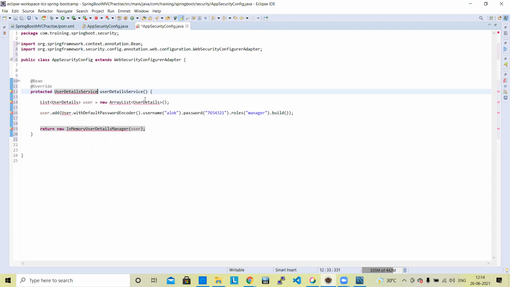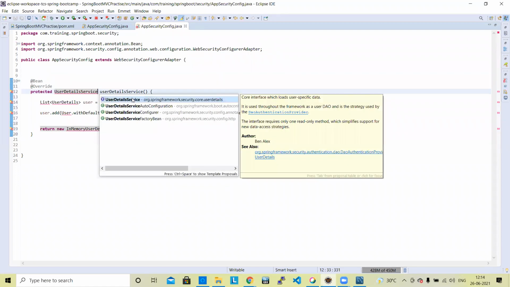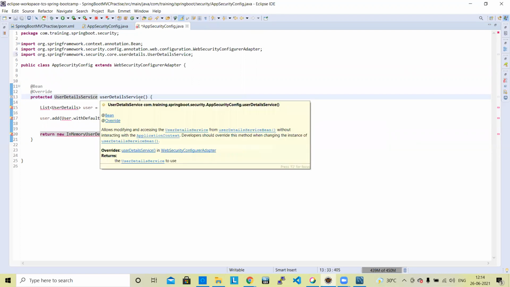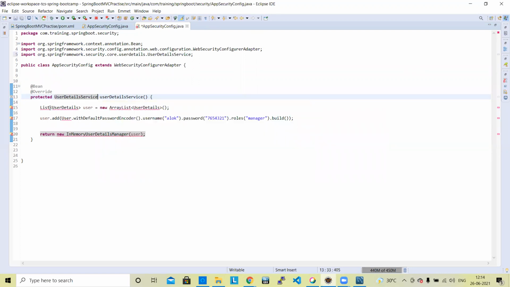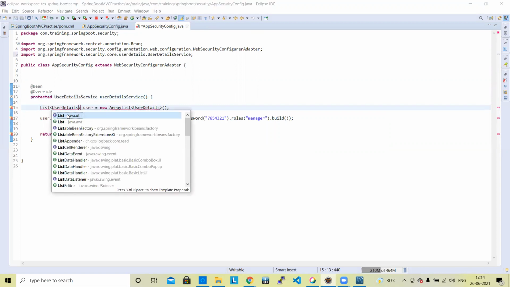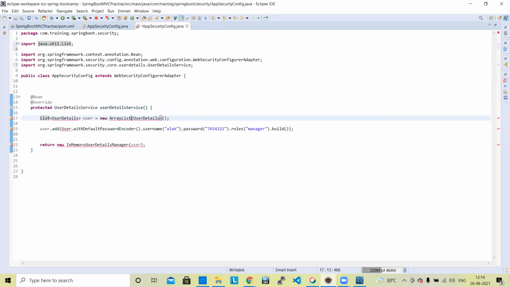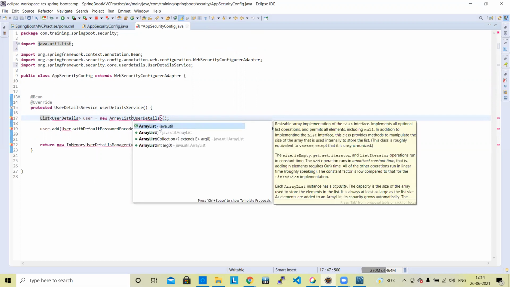We are going to create some new classes here. One is the UserDetailsService. It is an inbuilt class inside Spring Boot security, in the org.springframework.security.core.userdetails package, where UserDetailsService is already implemented. Next, we can use java.util List. You need to import ArrayList as well.